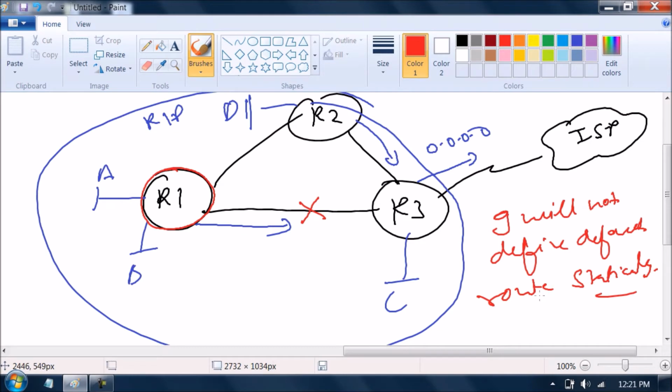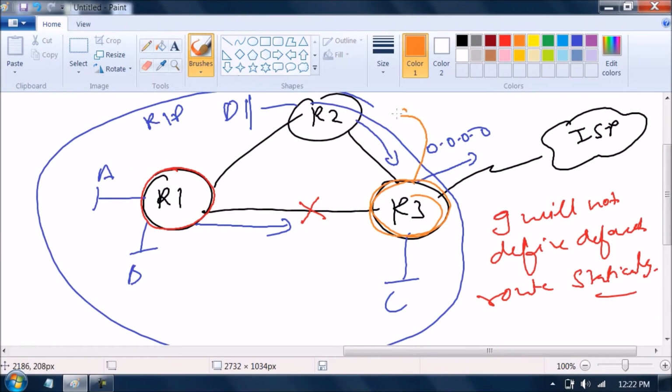If RIP advertises the default route, what will be the change? Try to understand. If R3 has a default route in its routing table, agree or not? Now, if R3 starts advertising this default route as a RIP update, what will happen?